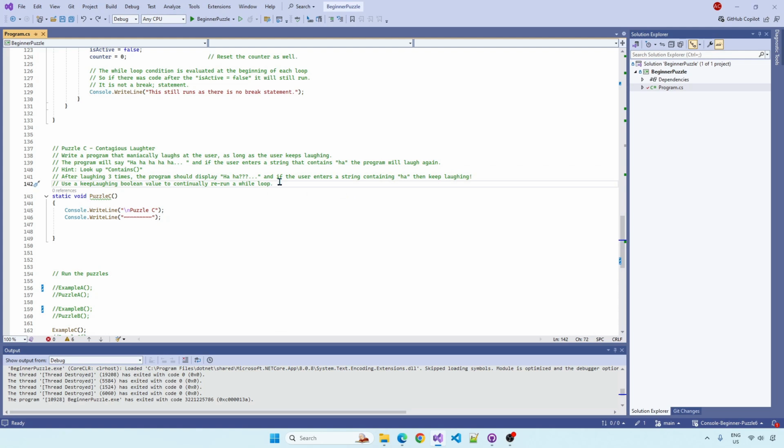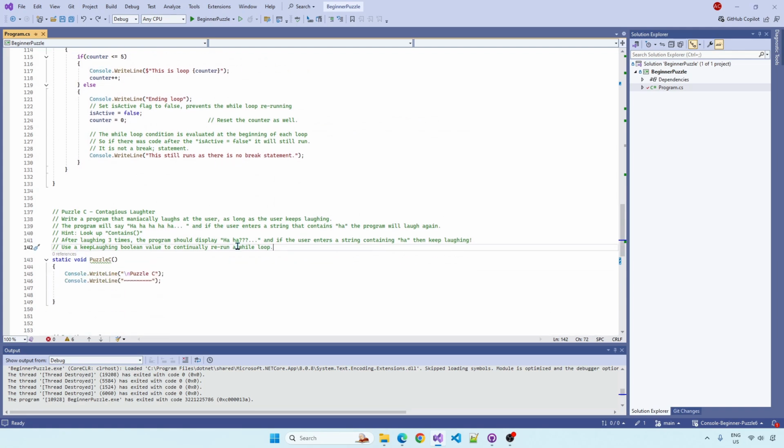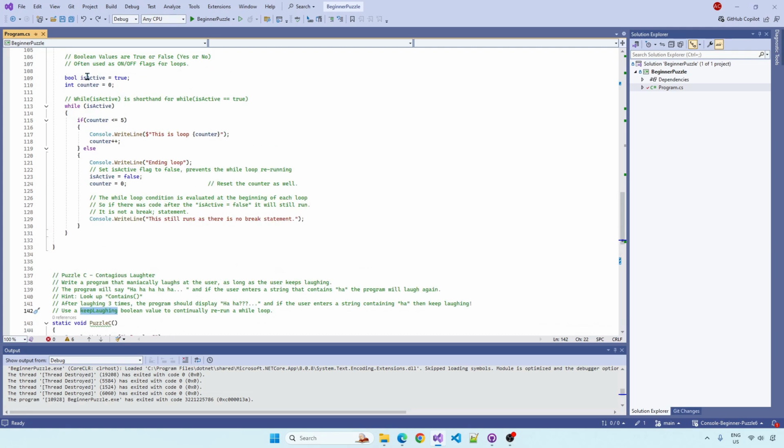So, very, very simple one to do there. Just think through it. It's obviously going to be something like this. It's not going to be a million miles away from this. Use a keep laughing Boolean value to activate and deactivate the loop.